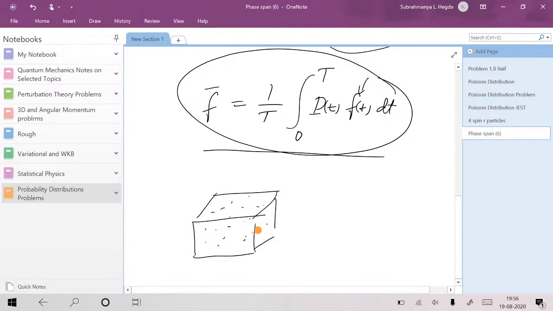After some time it will occupy some volume, it will have some pressure, it will have some total energy, isn't it? Now how do you find that total average energy? That total average energy is actually the time average of the energy contributed by the individual particles.